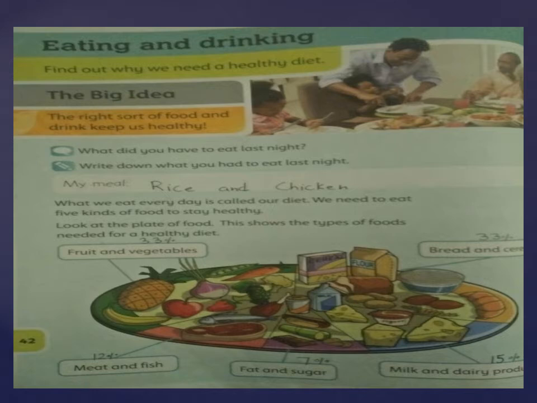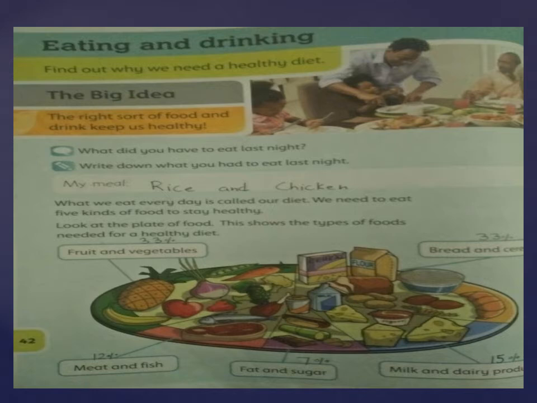key food types. As you can see, at number 1 we have fruit and vegetables, then we have bread and cereals, then meat and fish, fat and sugar, milk and dairy products.